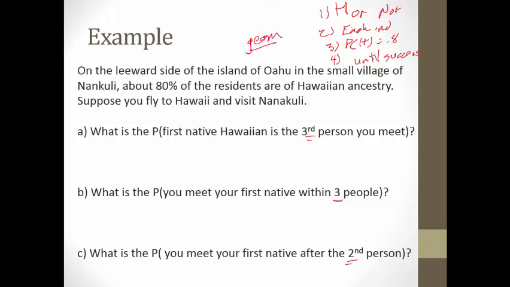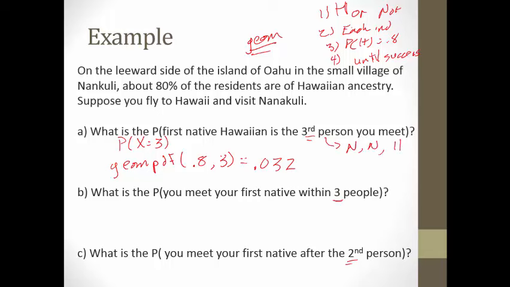So the probability the first one is number 3. Okay. So that'd be a geometric PDF in particular, 0.8, comma 3. And that would be 0.032. Now again, this is one we could probably do by hand. That means it's not a Hawaiian, not a Hawaiian, Hawaiian, which would be 0.2, 0.2, 0.8, and that gives us the same thing.